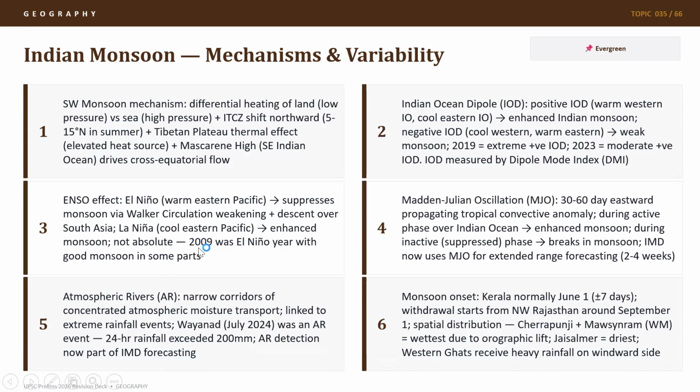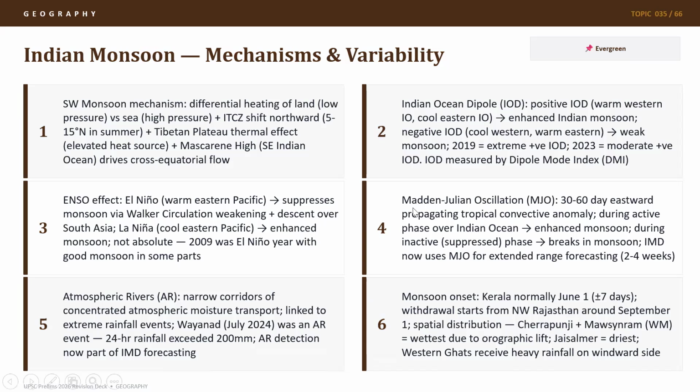Well, it is not absolute, as 2009 was an El Nino year with good monsoon in some parts, but majorly, whenever El Nino happens, our monsoon gets weakened and we face agricultural stress. In fact, you would have seen that India has banned the exports of sugarcane, which is a $100 billion export market globally, and we were the largest exporters. This is because of two things. One, production of ethanol to suppress our fuel dependency or to enhance our energy security, and also due to the expectation of a weak monsoon, the government is taking such steps. So you need to connect all these things together to your static, which is geography and El Nino, and how a monsoon effect plays out.